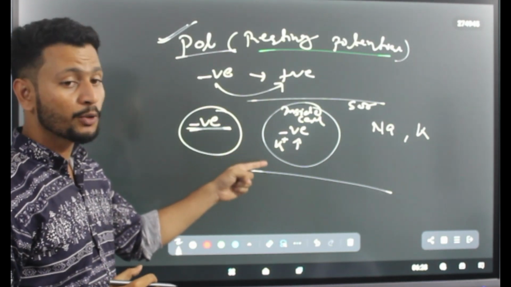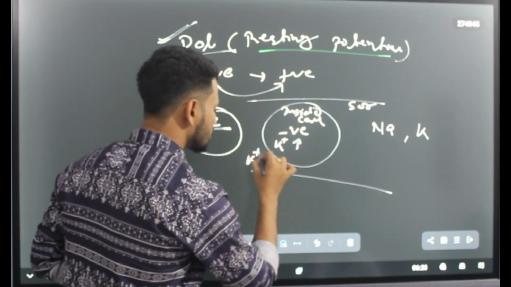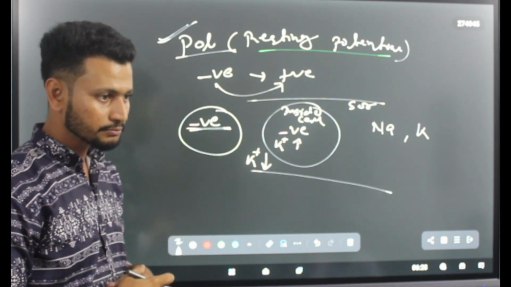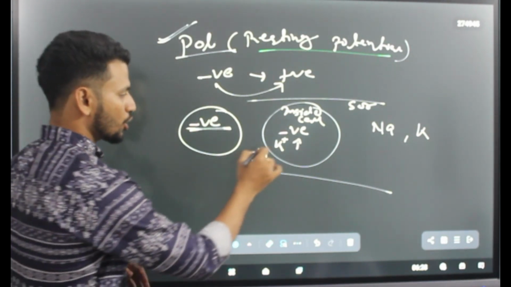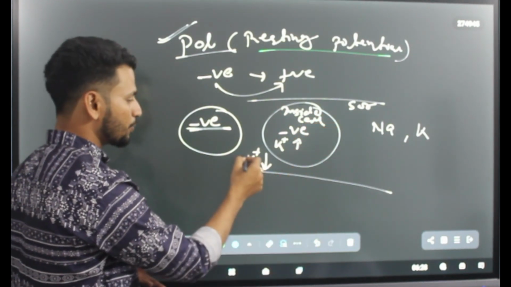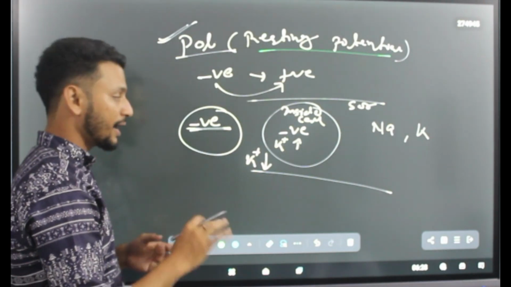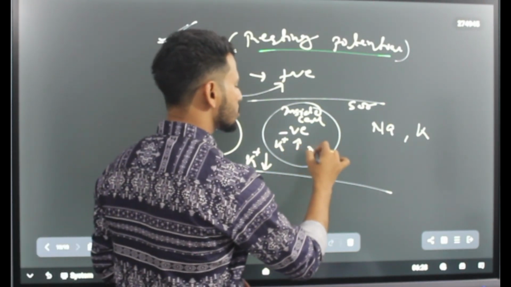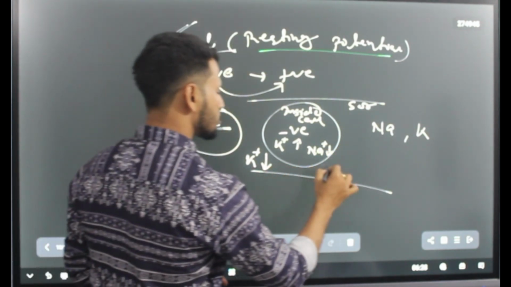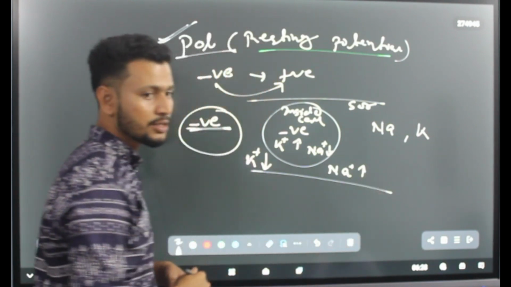If the concentration of potassium is high inside the cell, by default the potassium concentration will be low outside the cell. And reversely, the concentration of sodium will be low inside the cell and high outside the cell,